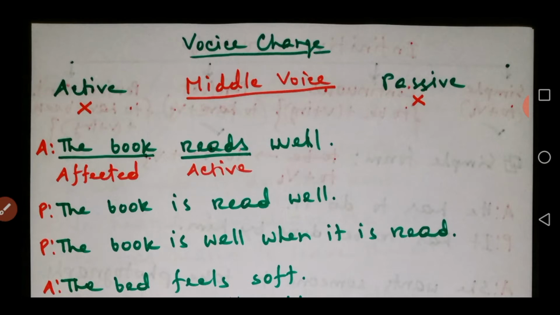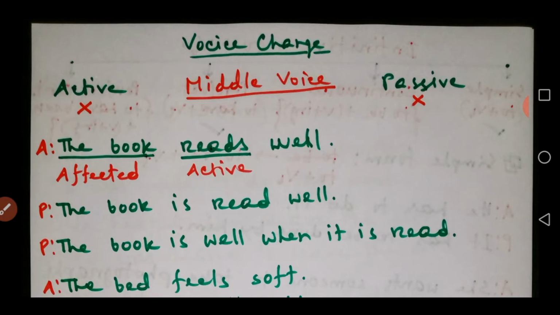Today we are going to talk about voice change of middle voice and infinitive. Maybe you are wondering what is middle voice. Maybe you never heard of this term before in voice change. Today I want to make you clear about this particular topic in voice change.